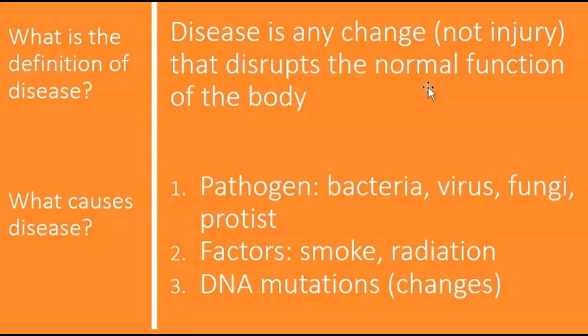Disease is defined as any change, but not injury, that disrupts the normal function of the body. So an example of an injury would be a cut or a broken bone. Those are not examples of diseases. Things that cause disease can be pathogens, such as bacteria, viruses, fungi, protists, different factors in our environment, like smoke or radiation, and DNA mutations, or changes in our DNA.